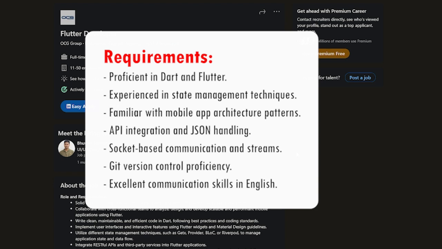Strong proficiency in Dart programming language and Flutter framework, extensive experience with different state management techniques in Flutter such as GetX, Provider, BLoC, or Riverpod, solid understanding of mobile app architecture patterns like MVC, MVVM, or clean architecture, experience integrating RESTful APIs and working with JSON data, in-depth knowledge and practical experience in implementing socket-based communication and working with streams in Flutter, proficiency in version control systems such as Git, excellent communication skills, both written and verbal, with a good command of English language.